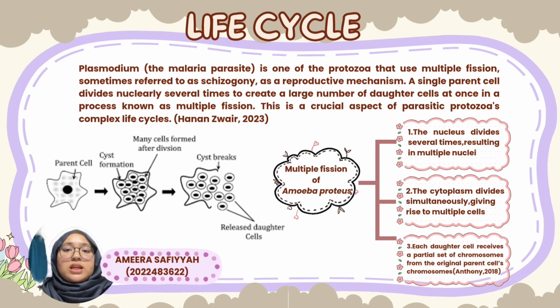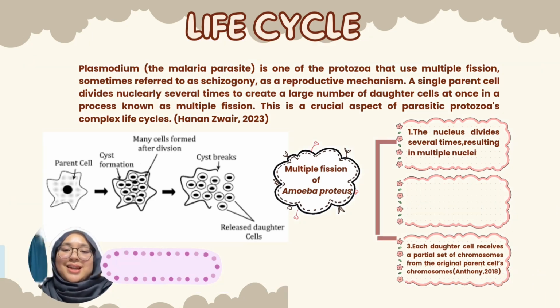Three important phases in multiple fission are also underlying in the life cycle. First, when the nucleus splits more than once, it produces many nuclei. Second, each nucleus is enveloped by its own cell membrane when the cytoplasm splits to form independent daughter cells. That's all for me. Thank you.